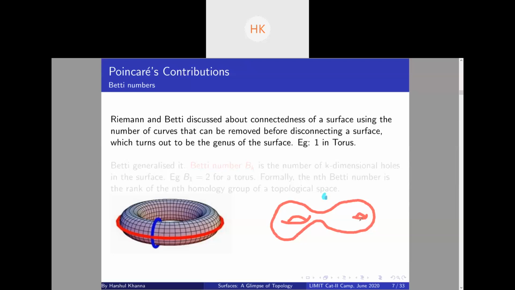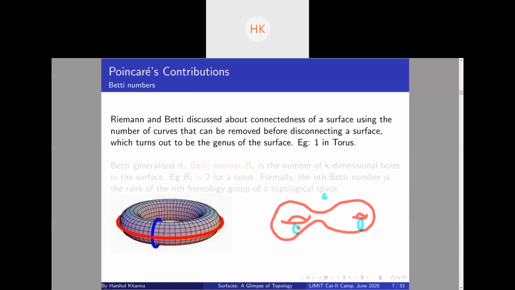But if you cut the surface along this curve, which goes through the hole, you end up with a connected surface. You can see, right? You end up with a surface that is homeomorphic to a cylinder, let's say.